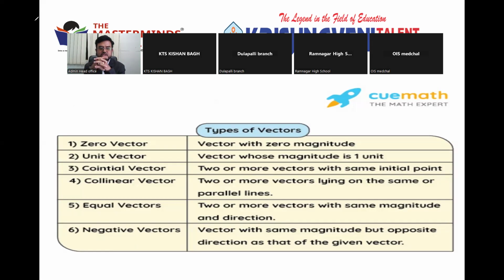So write down all the 6 types of vectors. Further, a little more explanation with diagrams is given in our materials. We'll see that. Zero vector, unit vector, co-initial vector, co-linear vector, equal vectors, negative vectors.